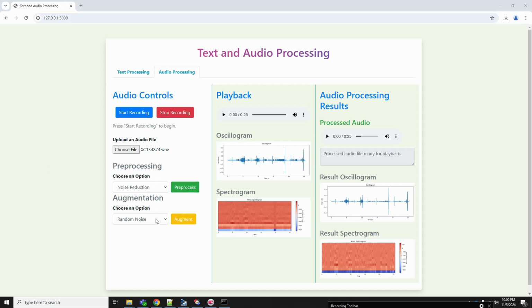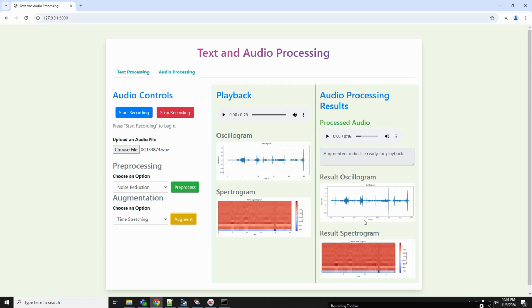So let's move on to the augmentation. A random noise is going to add noise to the input. So let us do this time stretching and then see it. When we do a time stretch, you can see a difference in this particular space. We have 0 to 5 seconds, right? We have moved this 5 seconds of data to between 2.5 and 5. So basically we shrink the audio file and have created a new audio file here. This is how we can augment a given audio file.